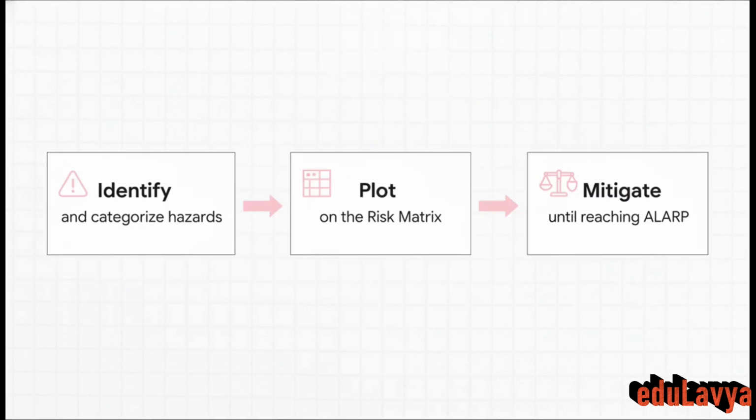So, to quickly summarize, engineering safety requires us to first identify and analyze hazards. Next, we plot them on the risk matrix using likelihood and severity. And finally, we mitigate those risks aggressively until we reach the ALARP threshold, balancing human safety with practical costs. That wraps up our deep dive into the risk assessment process.